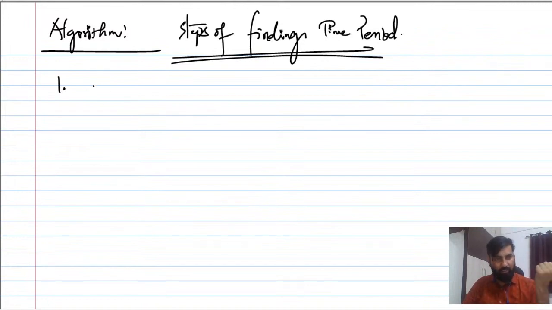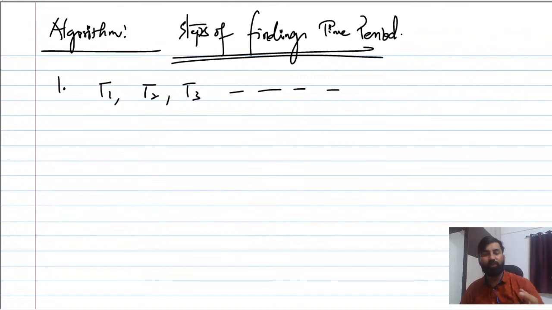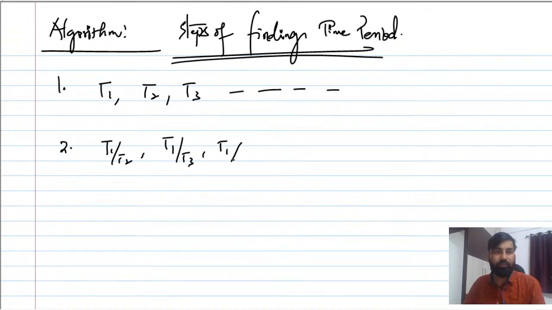First of all, you have to find the time periods T1, T2, T3 and so on, right? So for x1(t), you have to find the time period T1, then for x2(t), you have to find the time period T2. Then the second step is going to be to test: you have to find T1 by T2, then T1 by T3 and T1 by T4 and so on and so forth, right? So whatever time period you have got in the first x1(t), you have to take the ratio, and the third step is to investigate, or test.